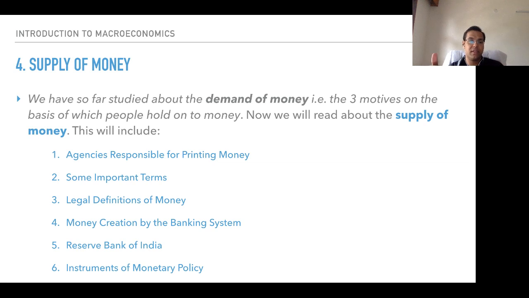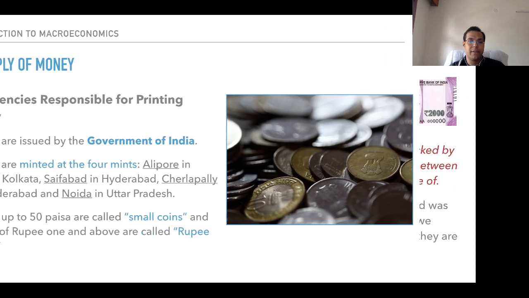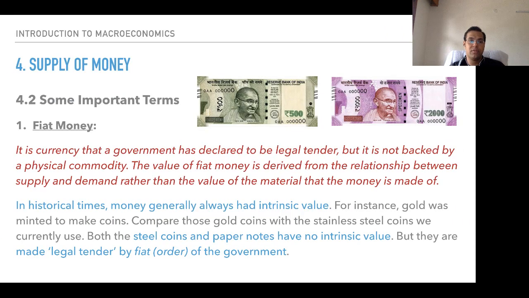Supply of money: the first thing that we had discussed yesterday was agencies responsible for printing money. The sole agency responsible for printing money is the Reserve Bank of India. Currency notes are printed by the Reserve Bank of India. Section 22 of the Reserve Bank of India Act 1934 gives the bank the authority to issue currency notes. The agency responsible for printing money is the Reserve Bank of India. Remember this. Followed by that, the important terms associated with money.